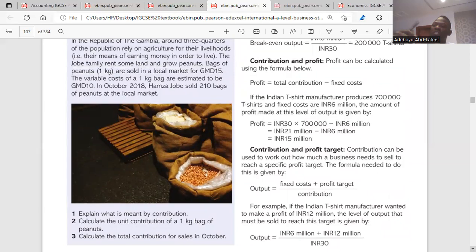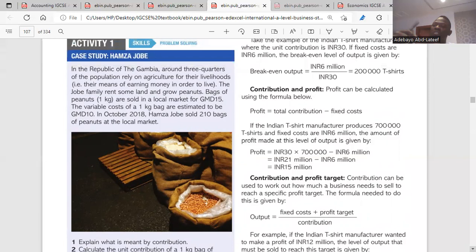Then for your total contribution, it is unit contribution multiplied by the number of units sold. So what's the unit contribution? 5 GMD, 5 multiplied by 210. So it gives us 1,050. And the other formula is total contribution, which is total revenue minus total variable cost. When we do it, it's going to give us the same 1,050. So let's check. We have total revenue, price multiplied by quantity. Price is 15 multiplied by 210. That gives us 3,150. That is our PQ, 3,150.